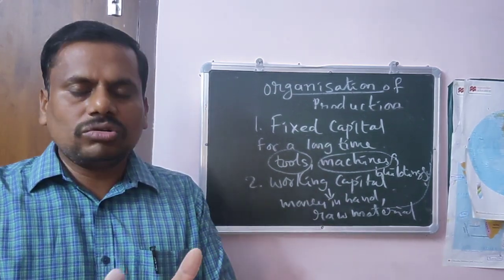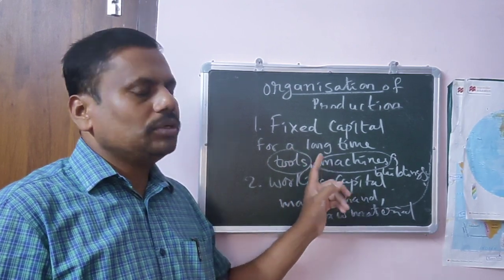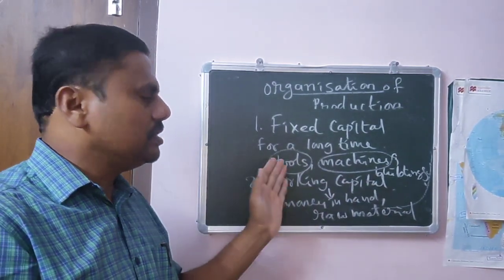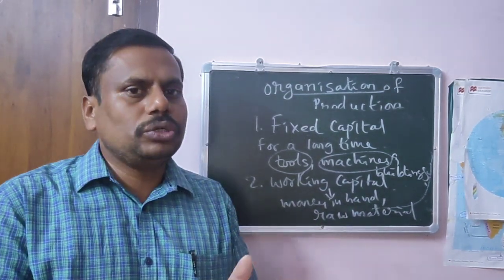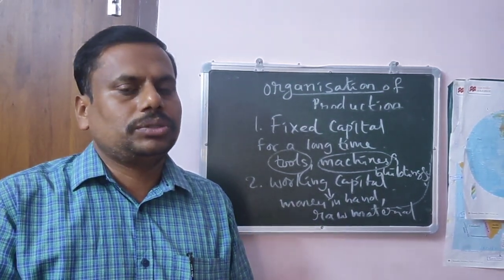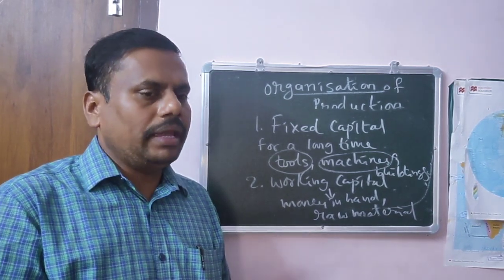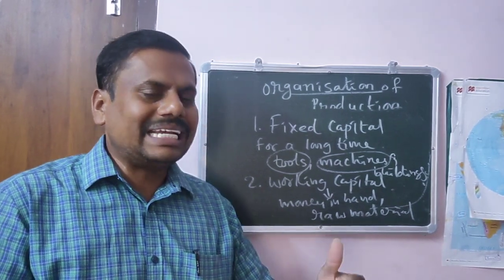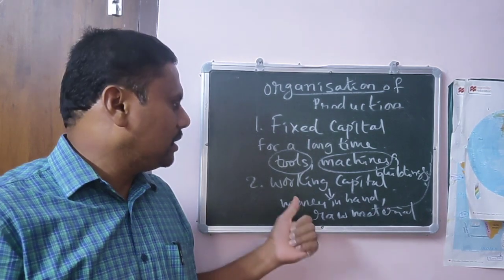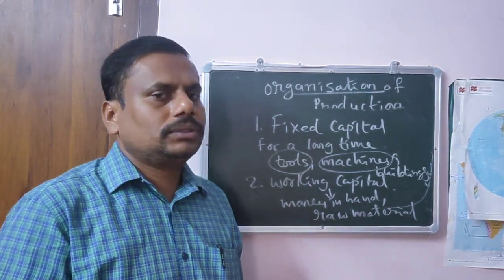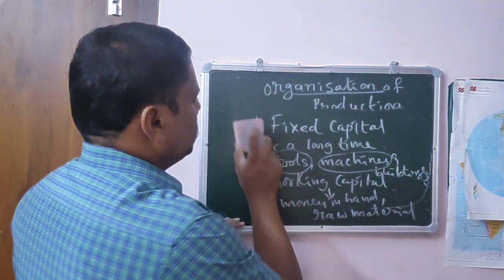So to come to a conclusion, fixed capital is nothing but the capital which can be used for a long time, and working capital means the things which we use for a small time, and also the money we pay for those things actually gets changed. That is what a working capital. So in this way, capital also plays an important role in production.